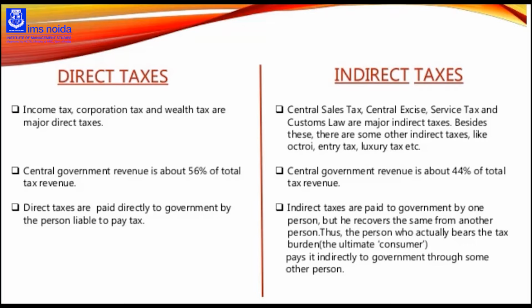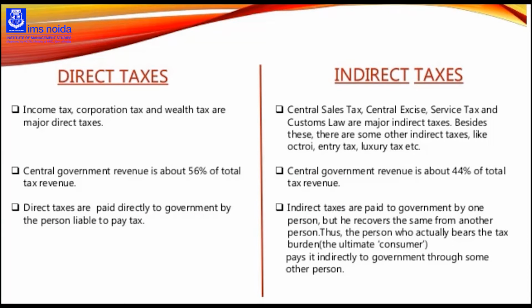So indirect taxes are taxes collected by an intermediary, or you can say a retail store, from a person who bears the ultimate economic burden of the tax, such as the consumer. The consumer is the person who bears the ultimate burden of the tax, but the tax is paid by an intermediary to the government. So those types of taxes are covered under indirect taxes.